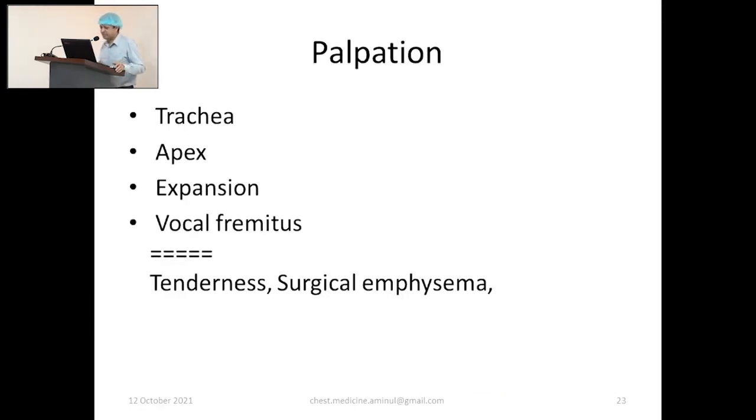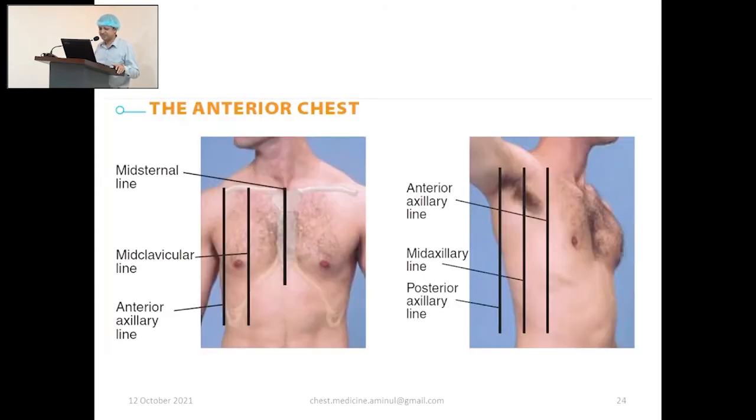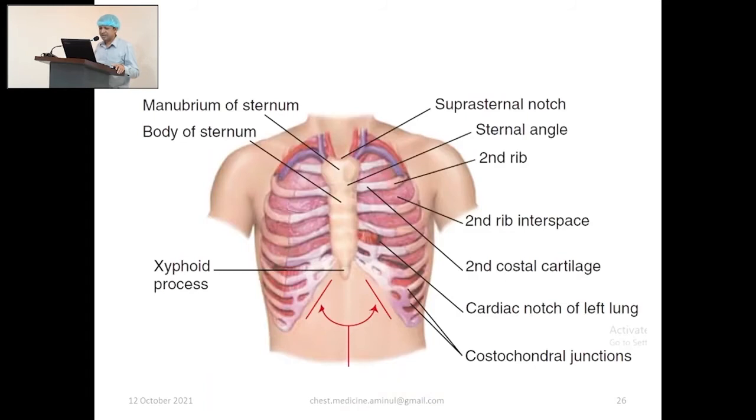Then palpation. For palpation, the traditional four points are trachea, apex, expansion, and vocal fremitus, especially the first three: trachea, apex, and expansion. If the situation demands, you have to examine for tenderness, and for surgical emphysema, that means palpable crepitus in the chest wall or in the limbs. So look at the anatomy before going to palpation.